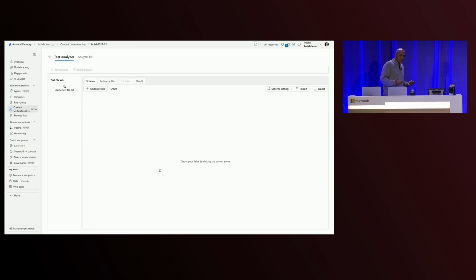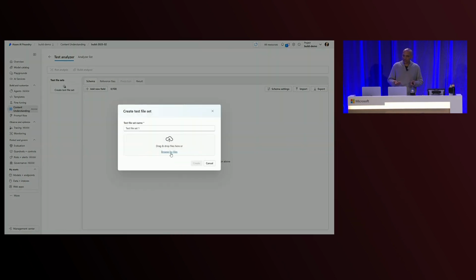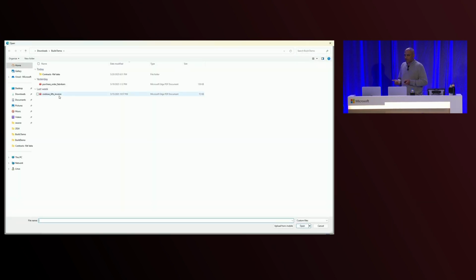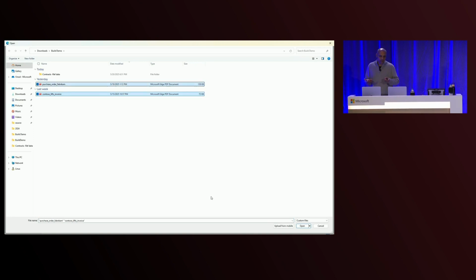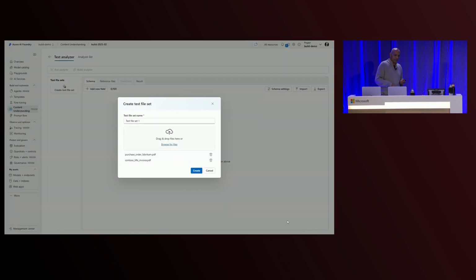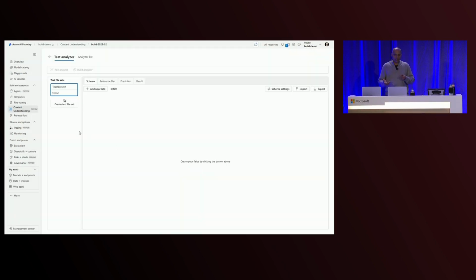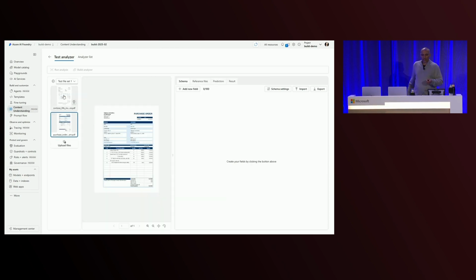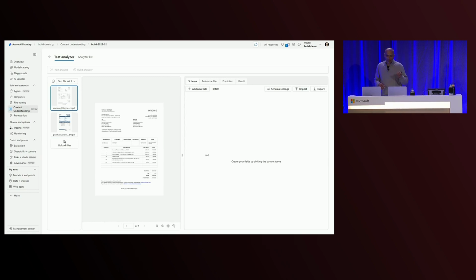So the first thing you'll notice is the experience is a little different. We still have the same steps of building out your schema, testing your analyzer, and then building your analyzer. But the first thing you'll see is you have the option to bring in some files. So I'm going to go ahead and select that. And I select two different files that I want to work with. These are both PDF documents in this case. We already know that these are an invoice and a purchase order. But once I import them, we'll take a look at them and make sure that they're actually documents that we can work with, right? So clicking on each of these documents, you'll see that this one's an invoice.